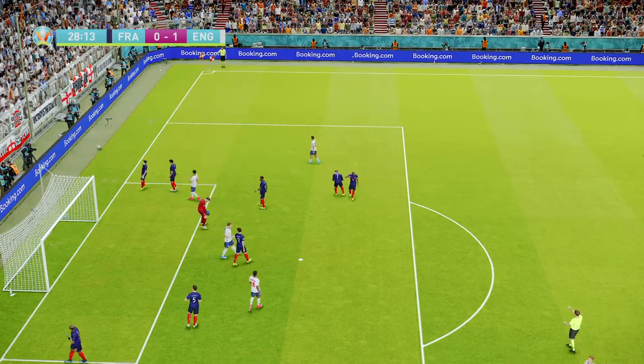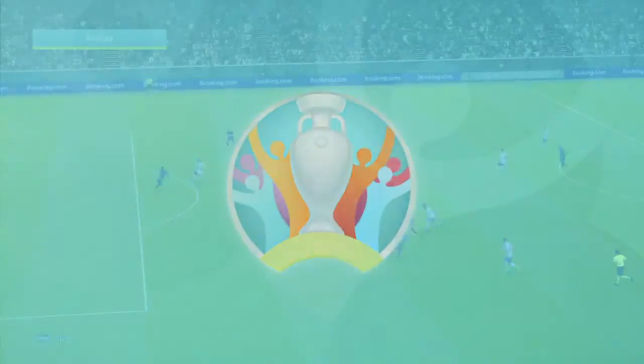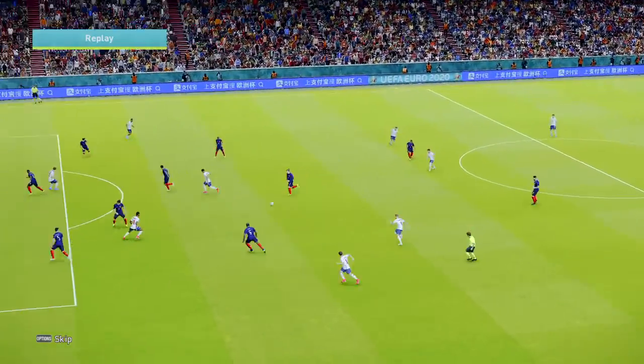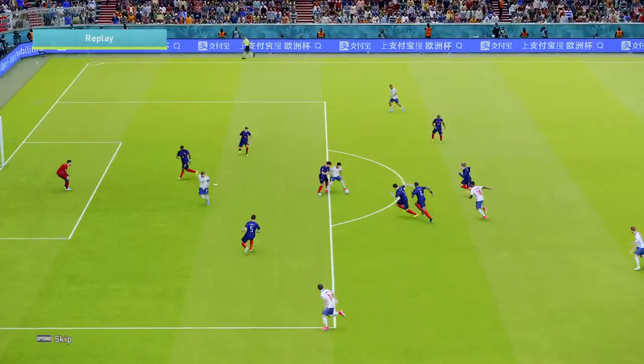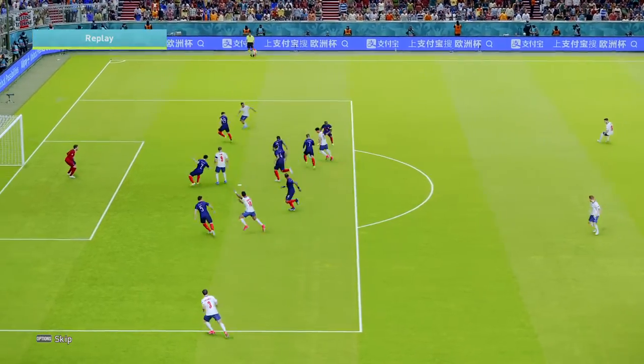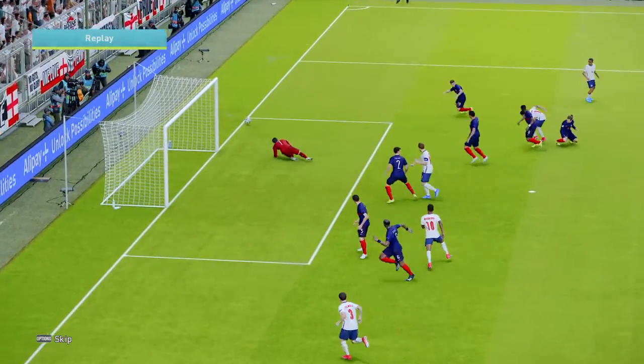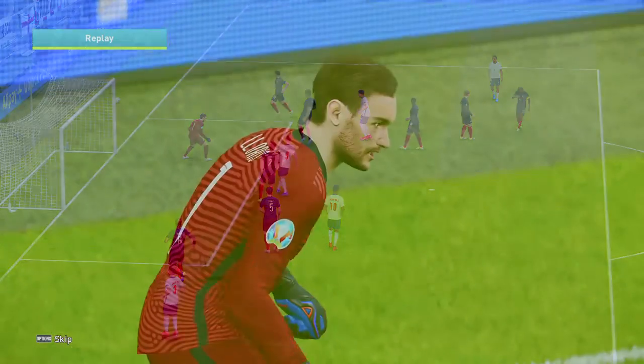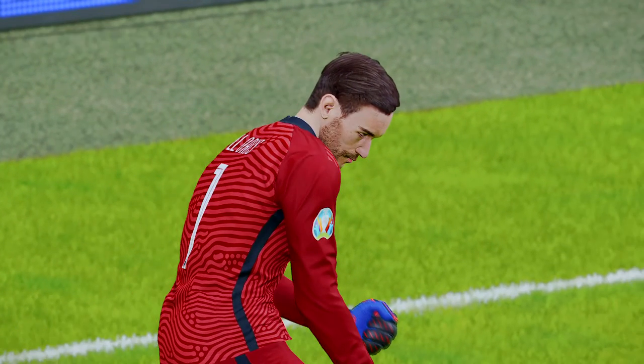Good save, Hugo Lloris. He celebrates the save when his team are 1-0 down. Well, he's assuming they're going to get one. Lovely work on the edge of the box from Jadon Sancho there. Sweet feet, as Peter Drury used to say. Glad he's gone, let's be honest.